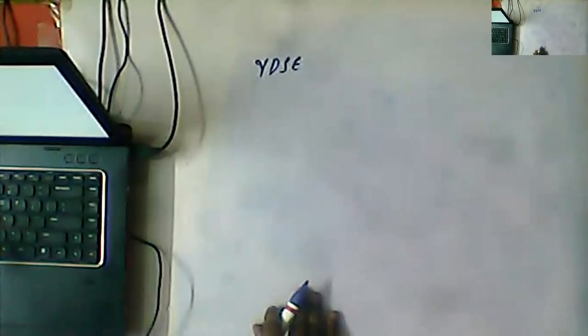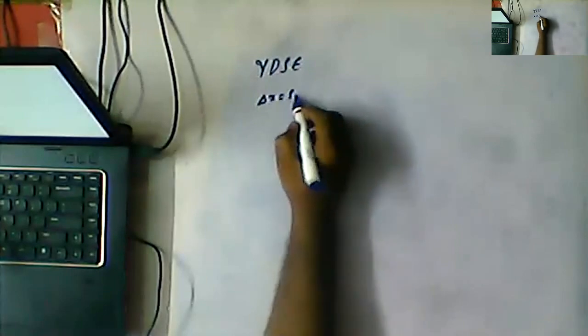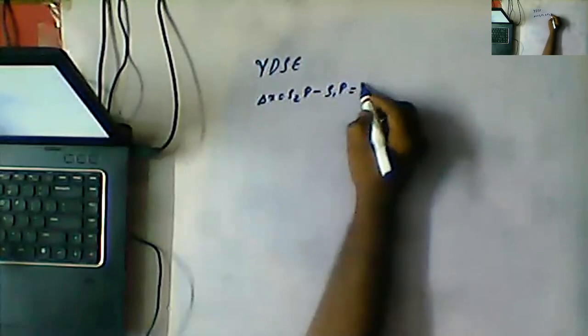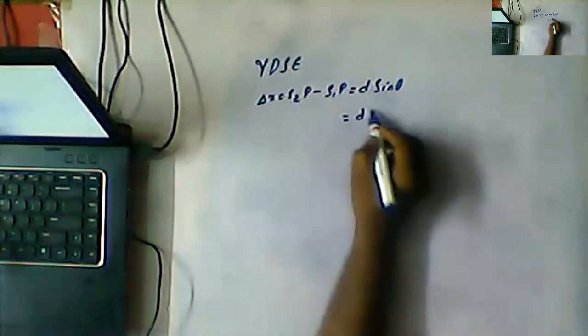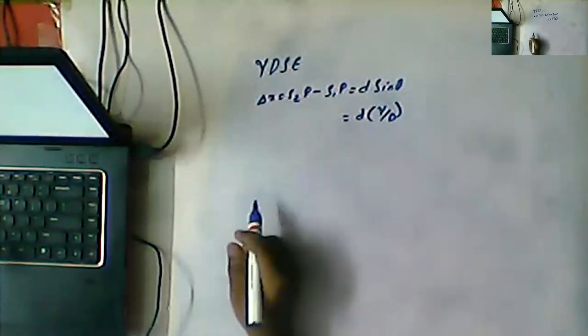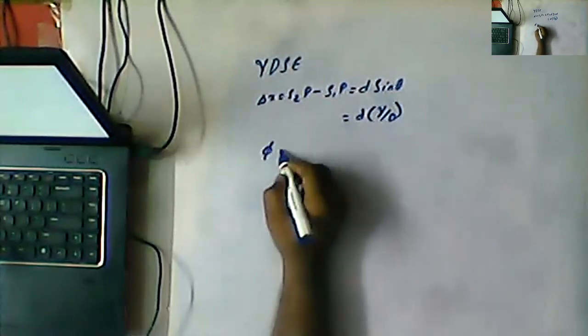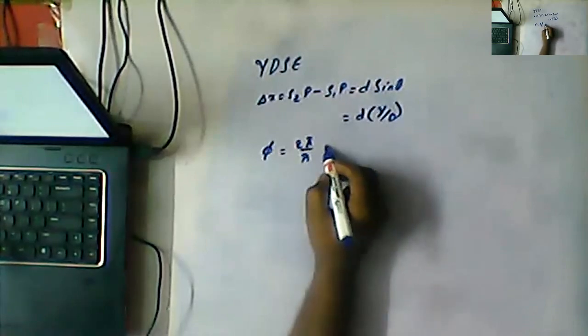In yesterday's class we discussed that path difference delta x is equal to S2P minus S1P, which is equal to d sine theta, which is also equal to d into y by D. Next, phase difference phi is equal to 2 pi by lambda into delta x.